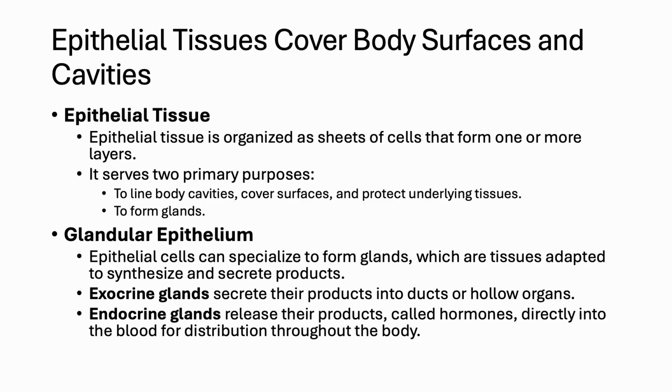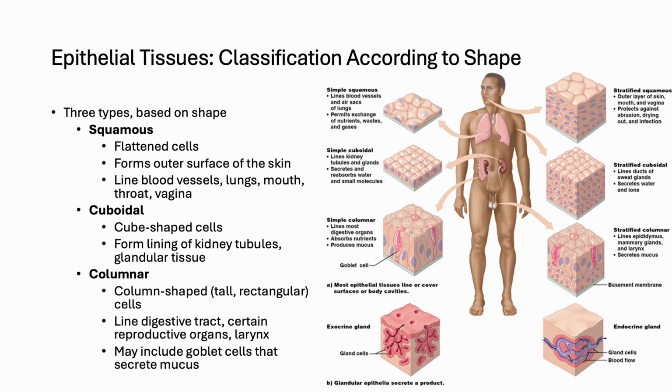Exocrine glands secrete their products, such as sweat, saliva, or digestive enzymes, into ducts or hollow organs where they act locally. Endocrine glands, on the other hand, release hormones directly into the bloodstream, allowing them to reach distant organs and regulate processes like growth, metabolism, and reproduction. These adaptations highlight how epithelial cells contribute both to defense and to communication across the body.